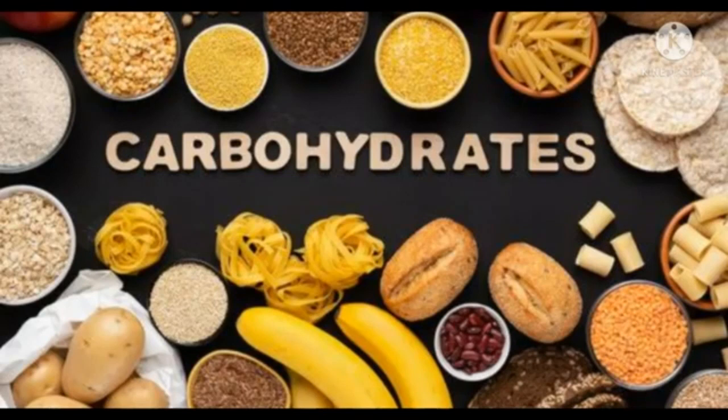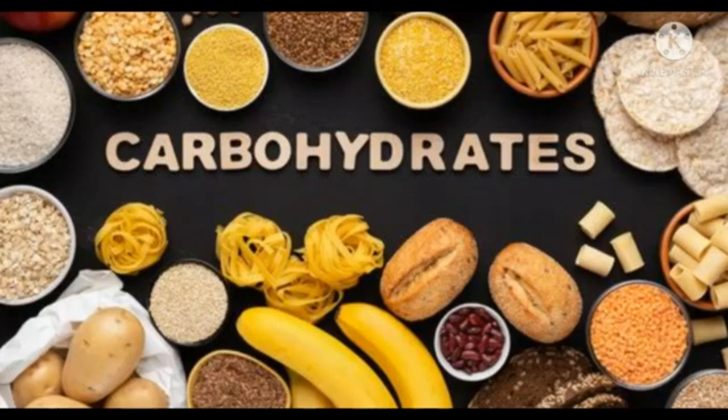Sugar provides energy immediately. Starch slowly gives energy as compared to sugar. Sugar, starch, fructose, lactose, sucrose and cellulose all come under the category of carbohydrates. Both sugar and starch are the main sources of carbohydrates.